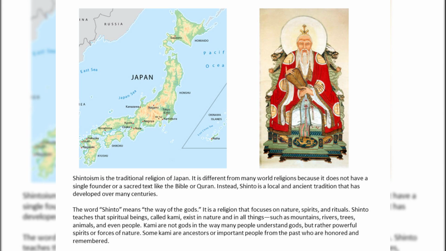Shinto teaches that spiritual beings called kami exist in nature and in all things, such as mountains, rivers, trees, animals, and even people.